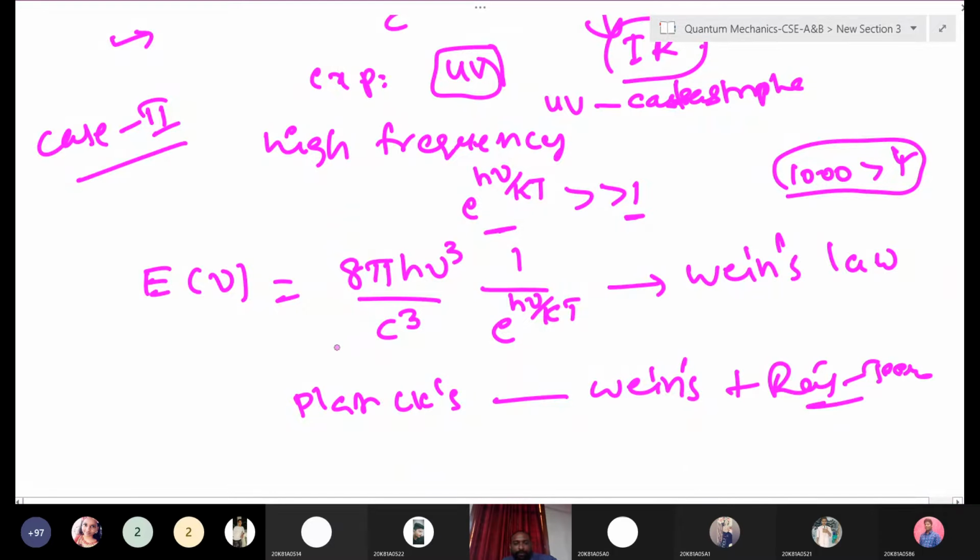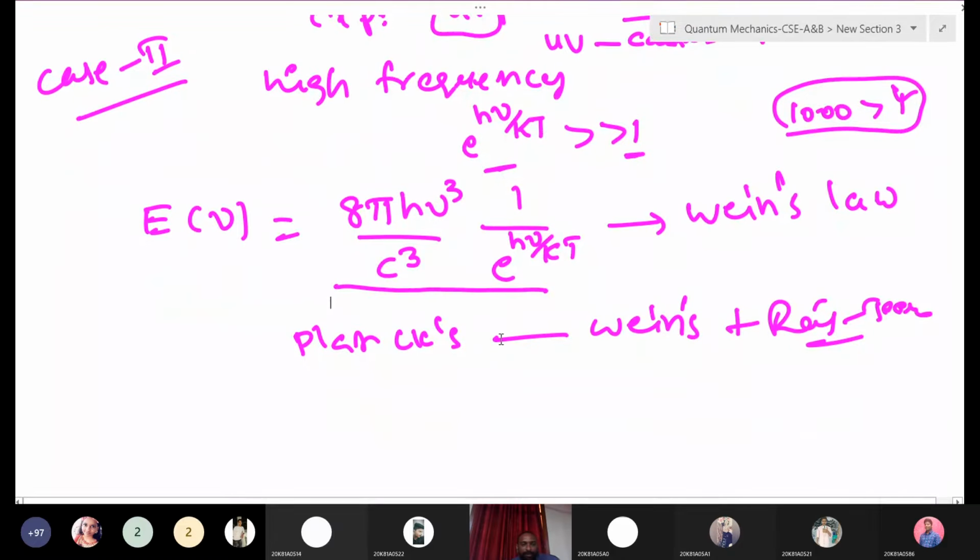Wien's law explains the higher frequency side. Higher frequency means low wavelength, that is the UV region. Rayleigh's law explains lower frequency, which means IR wavelength, the infrared region. Wien's law explains the low wavelength or higher frequency side, the UV region. Now we'll plot the graphs.